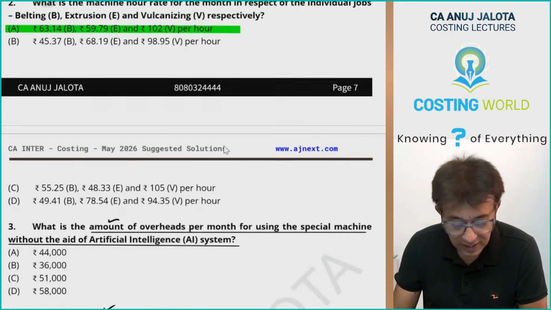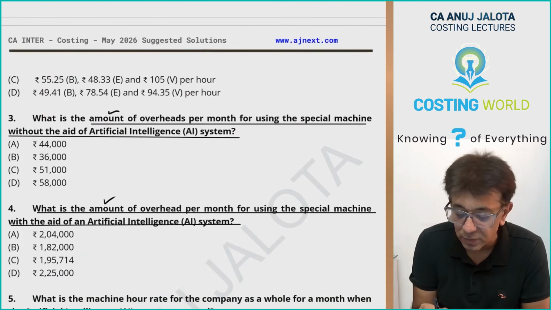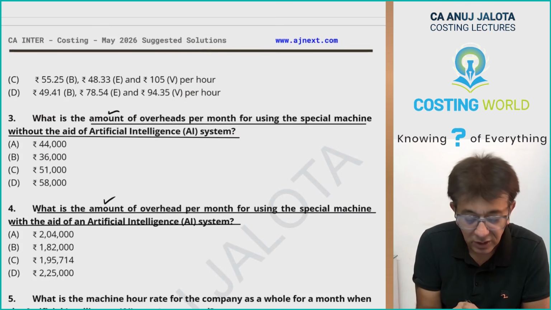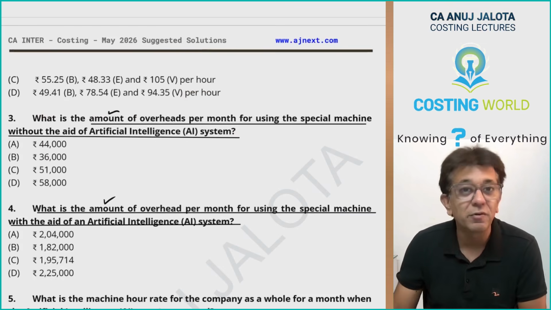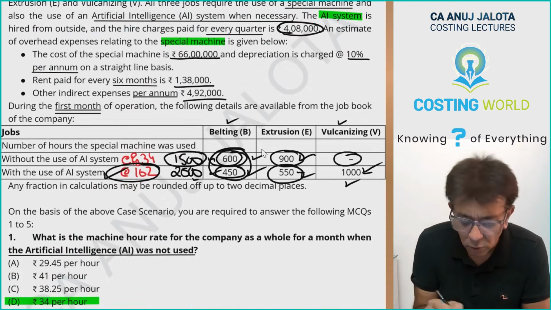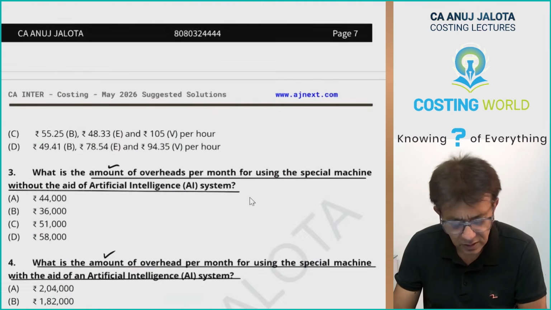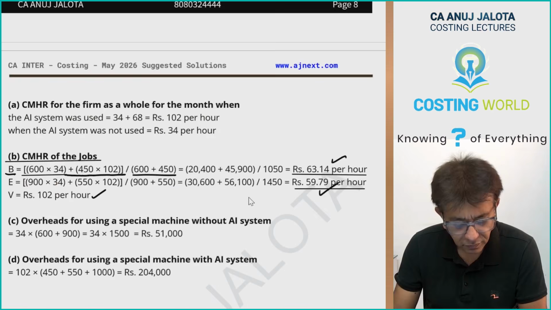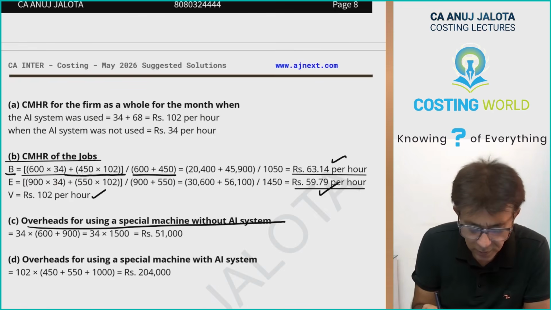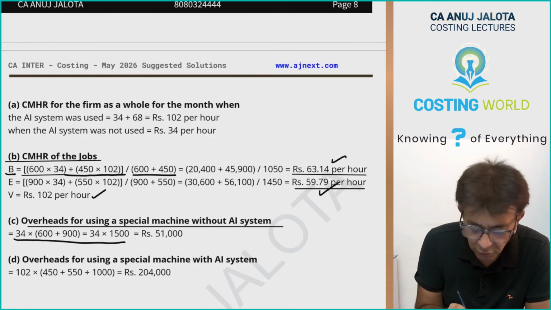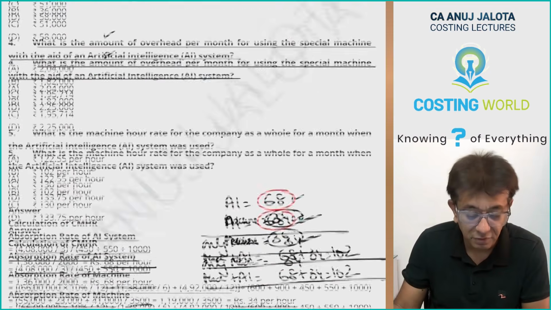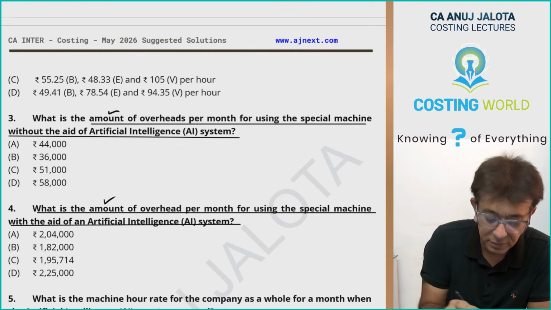See what those guys have asked you: the amount of overheads per month for using the special machine without the aid of AI. So without the aid, those were 1500 hours, into 34, that is whatever should be the answer. So overheads for using the special machine, 34 into 1500, so 51,000. 51,000 should be your answer over here.